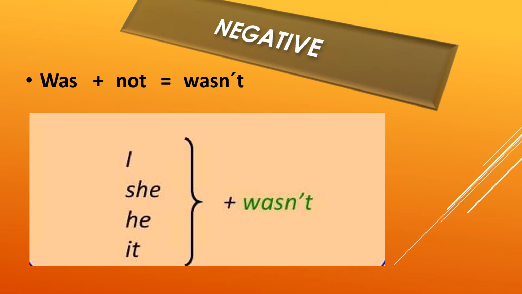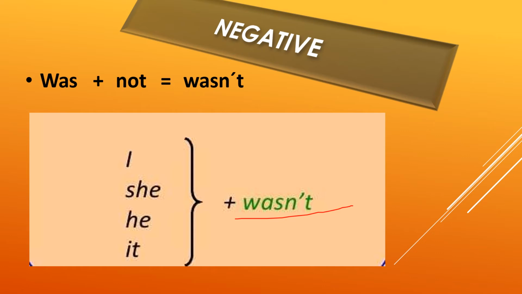The short form of was not is wasn't. The contraction is wasn't. With I, she, he, it, we will use wasn't. This is the short form, or you can write was not while forming the negative sentence.